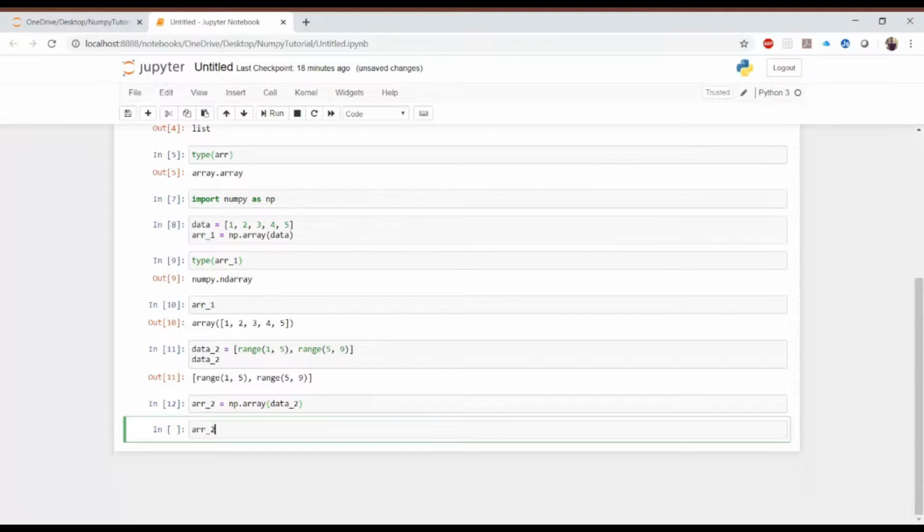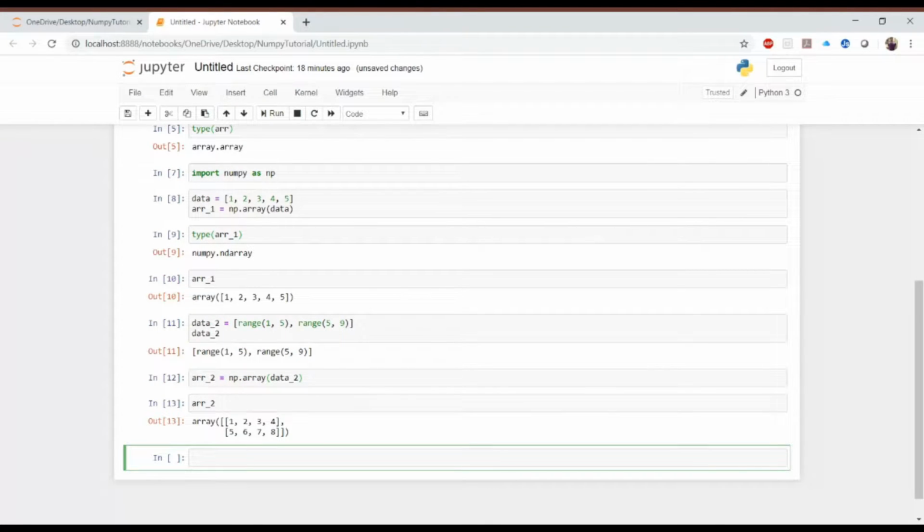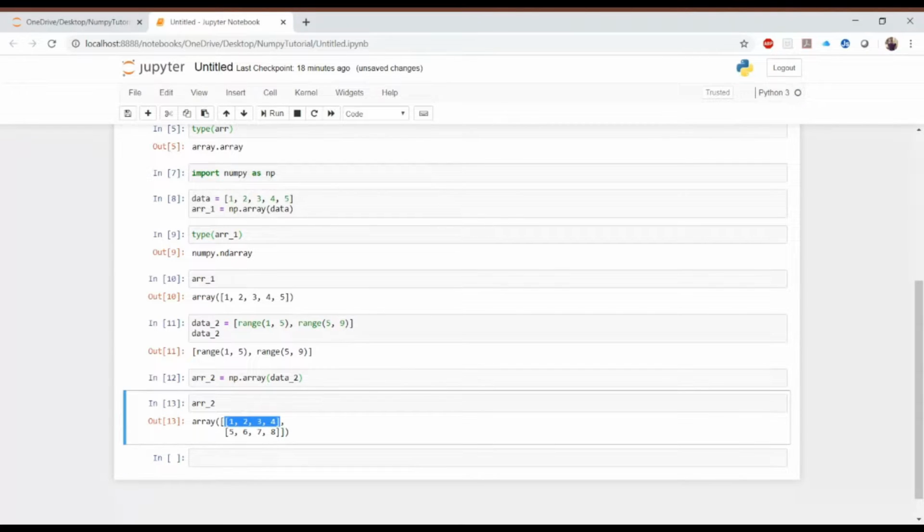And now if I print array 2, you can see it now has one array containing 1, 2, 3, 4, and another one containing 5, 6, 7, 8. So you already know how I got these values. In this range function, this is the start and this is the stop, so the 5 is exclusive. From this one we are getting 1 to 4, and from here we are getting 5 to 8.